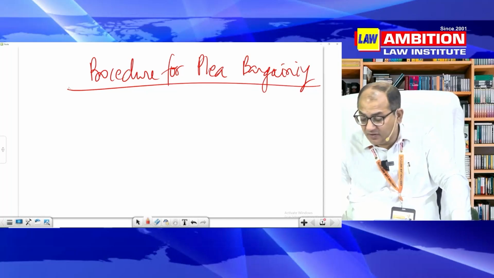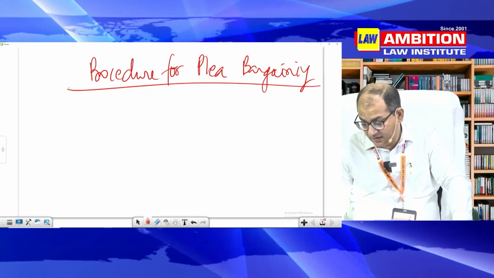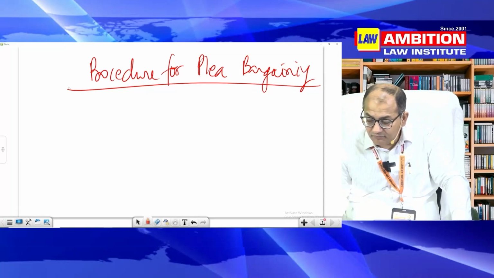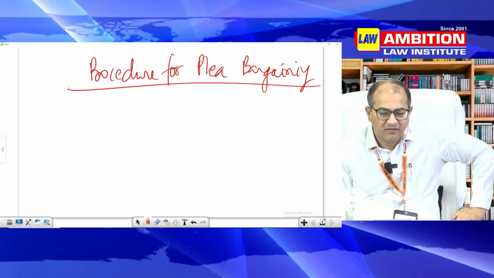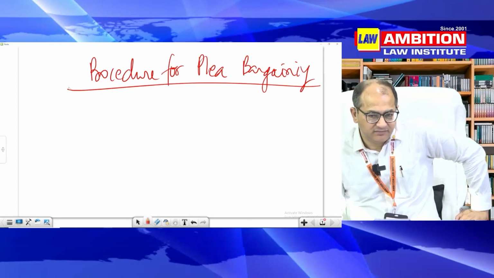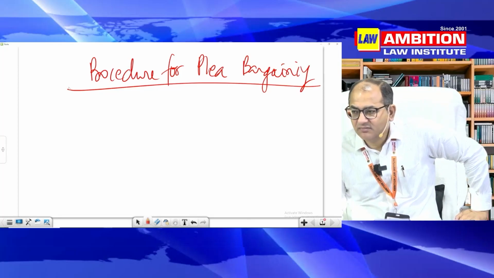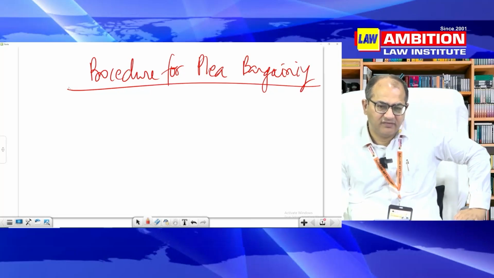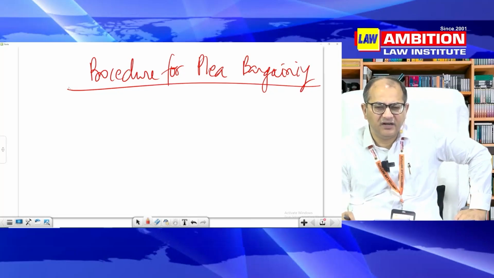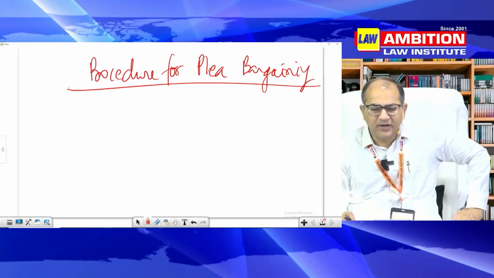Then the question will be on section 320, compounding of offences. Very important. Section 300. Now these are short questions. 320, 300, 319.